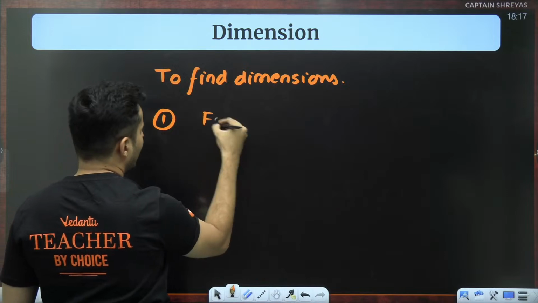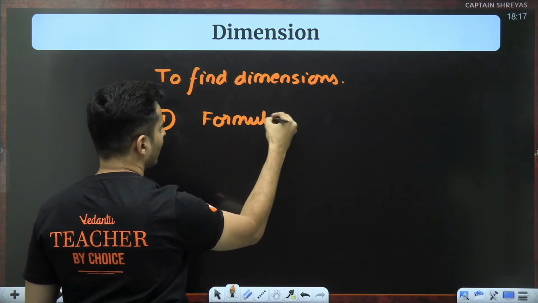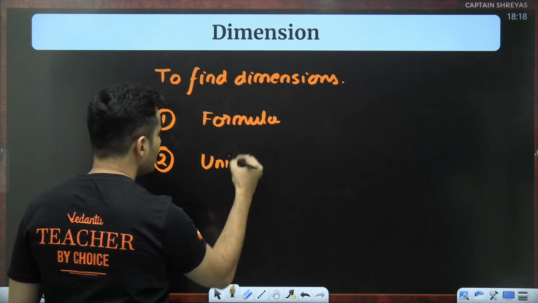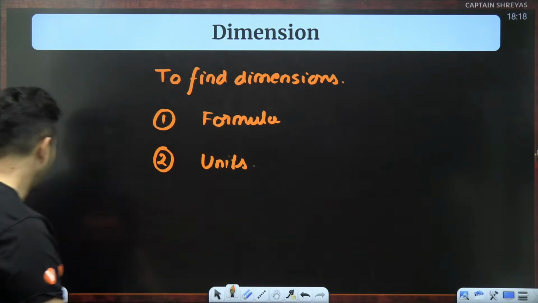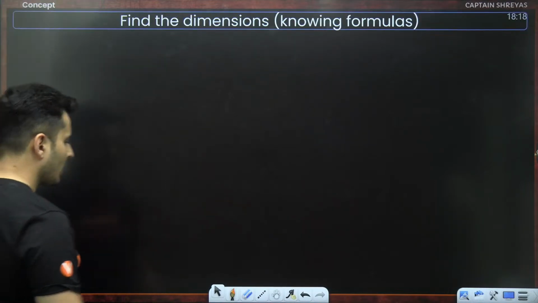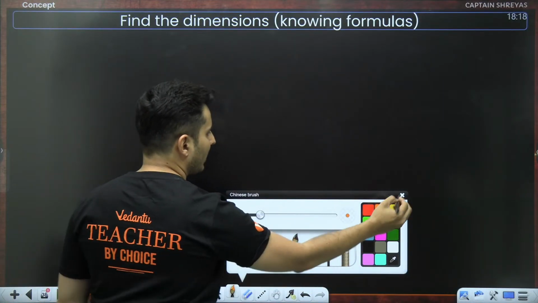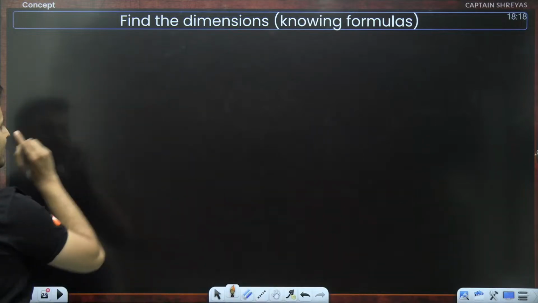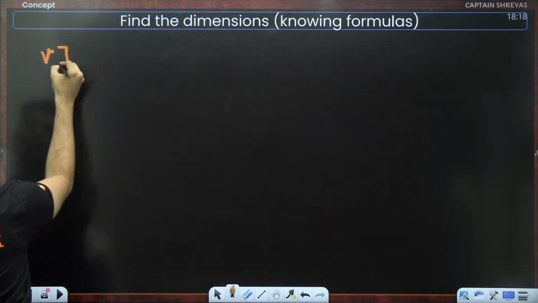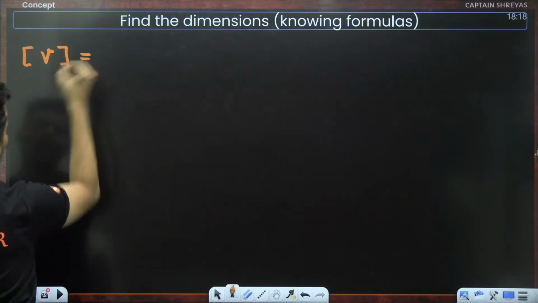One is by knowing the formula. The second way is by knowing the units of the physical quantity in terms of the base. What do I mean by that? Let me explain. Say for example, by knowing formulas, I want to find the dimension of velocity.